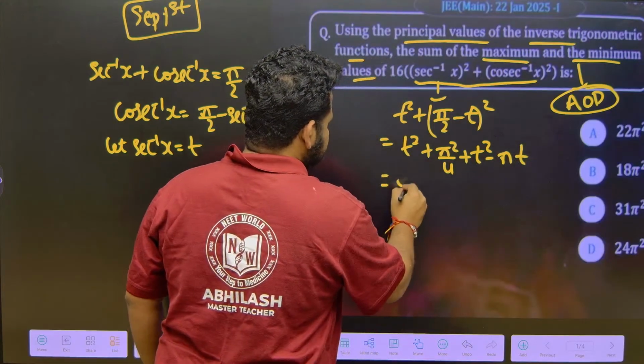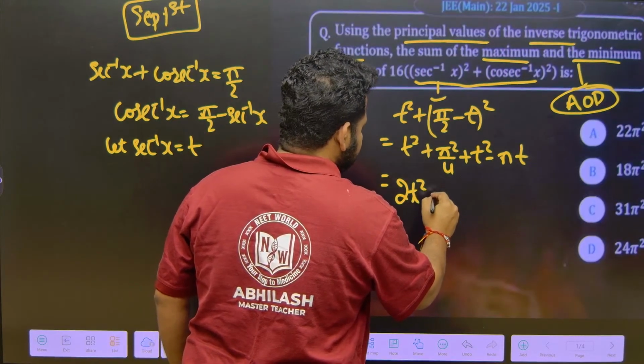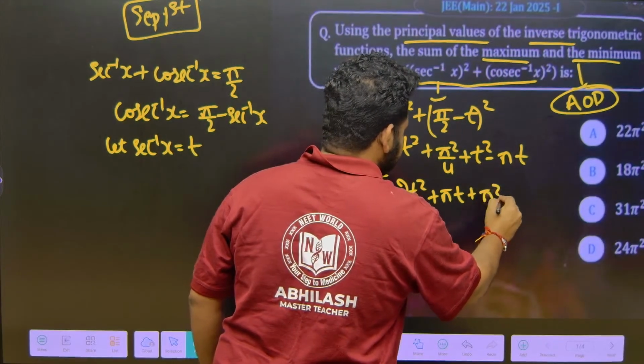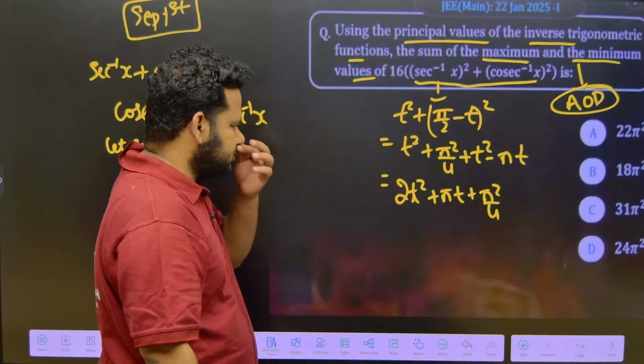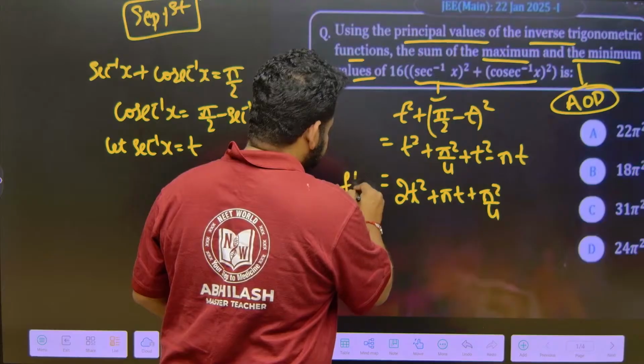So, this will ultimately become 2t square plus pi t plus pi square by 4. This is what I have, friends. This is nothing but a function in t, so let me write it as f of t.